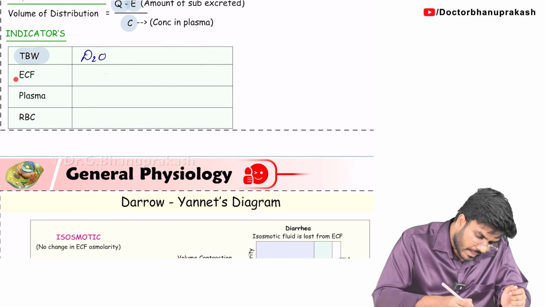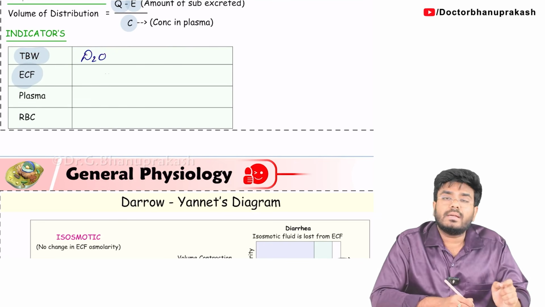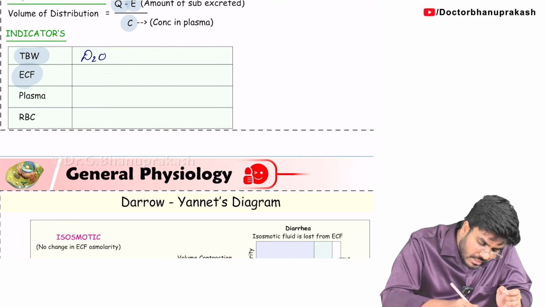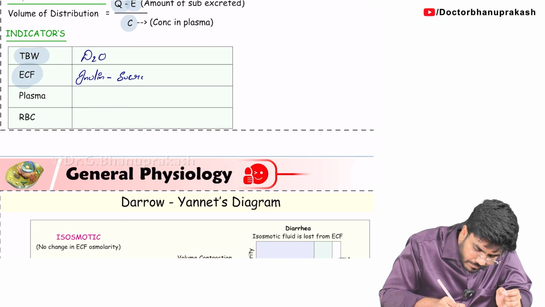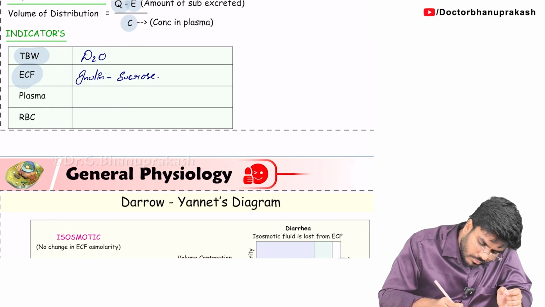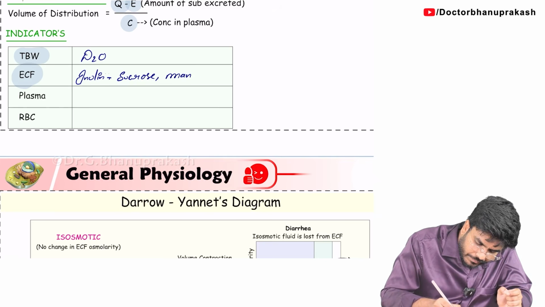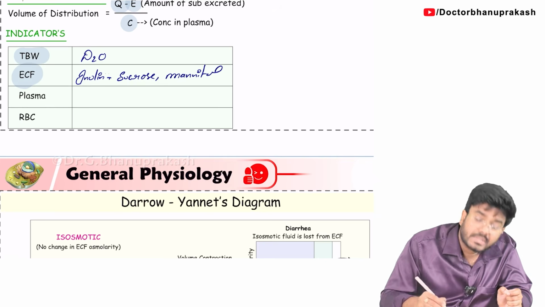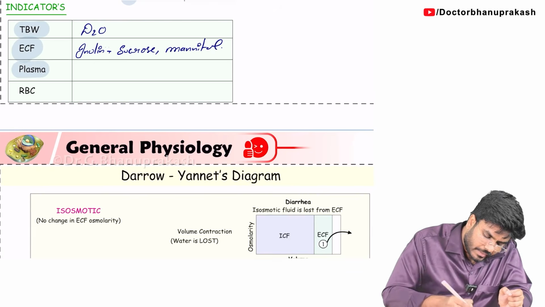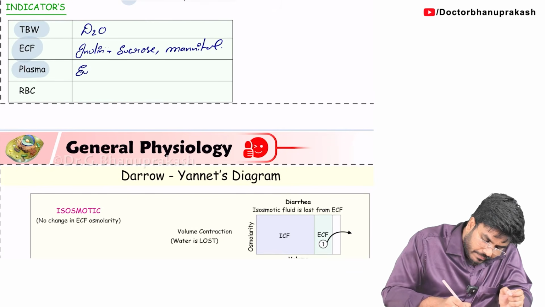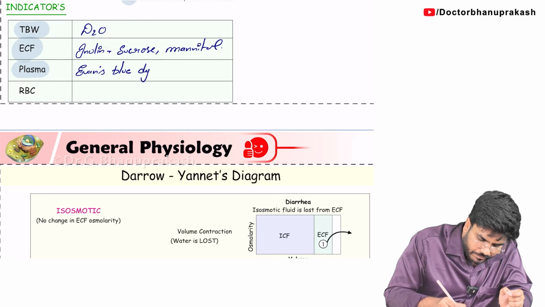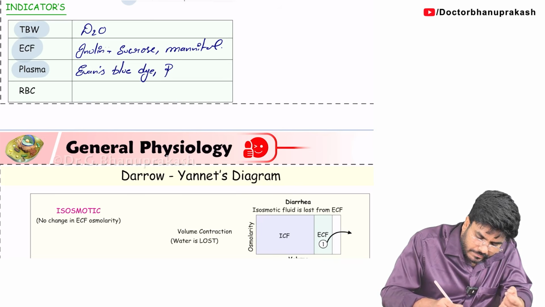In the same way, to calculate the volume of the extracellular fluid, what do you use? Indicators like inulin, sucrose, mannitol. These substances can be used. Next, plasma. In order to calculate the plasma, you can use Evans blue dye or radiolabeled albumin.